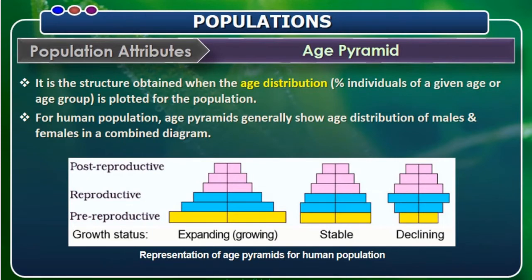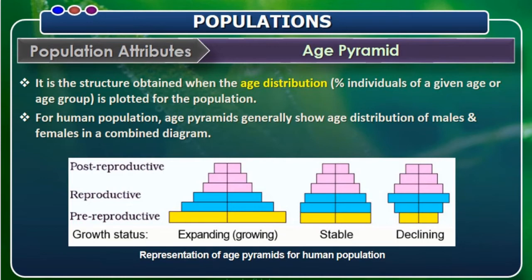Next is age pyramid. Age pyramid means individuals in a population are of different ages such as young, adult, old. Also, animals and plants are produced in large numbers depending upon the abiotic factors. So here we have three types of groups of population. This graph represents an age pyramid for a human population. The first one shows an expanding, that is growing, pyramid. The second is a stable population and the third is a declining population.